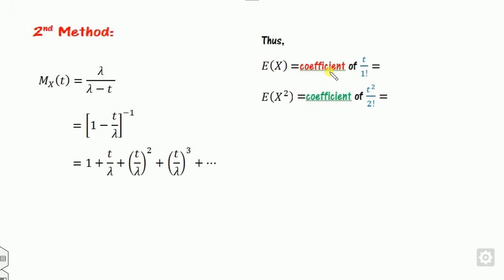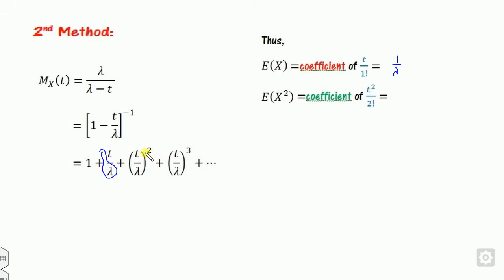Once you know this, then to calculate the mean you have to find Ex as the coefficient of t upon 1 factorial. Ex square is the coefficient of t square by 2 factorial. So what is the coefficient of t by 1? This is nothing but 1 by lambda. What is the coefficient of t square by 2?